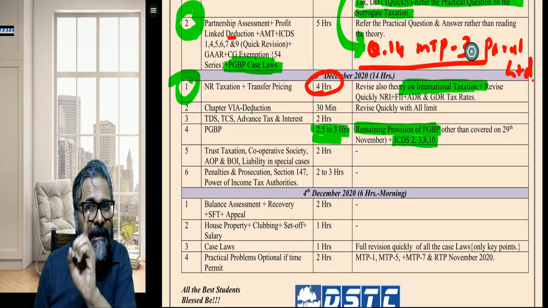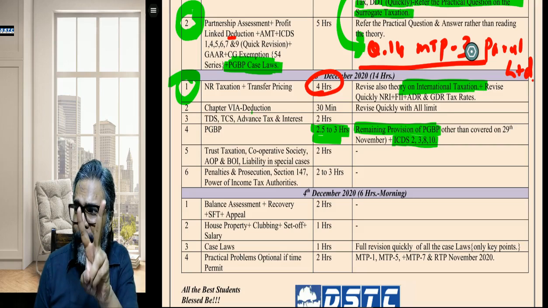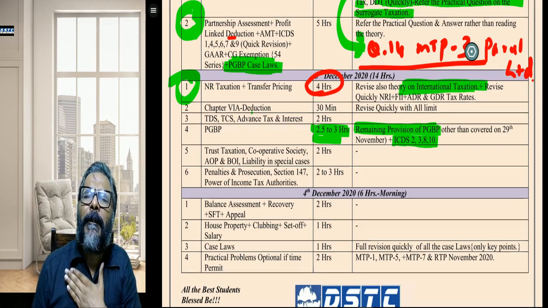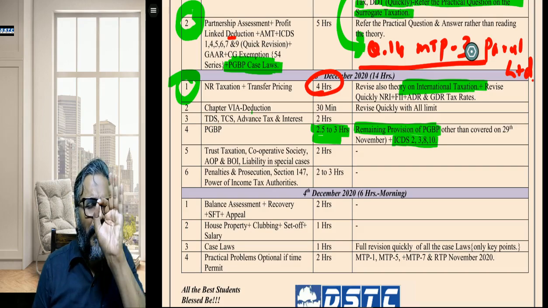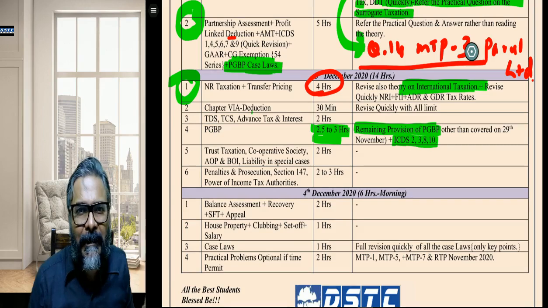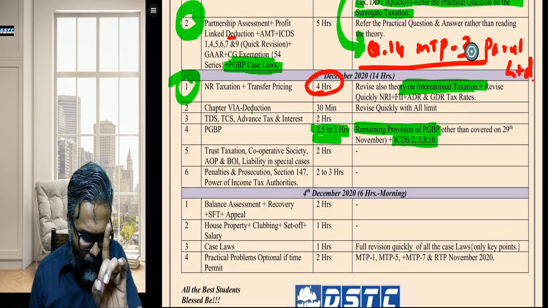Students, in liability in special cases, do at least 1 section carefully: legal representative, section 159. Do that 159 carefully. You will say, sir, why 159?